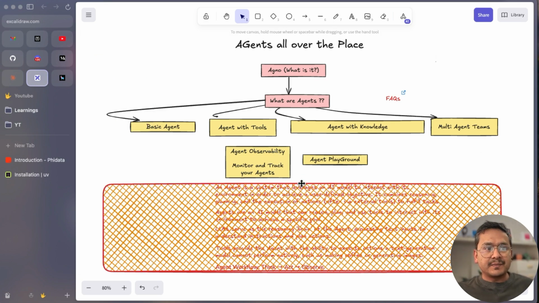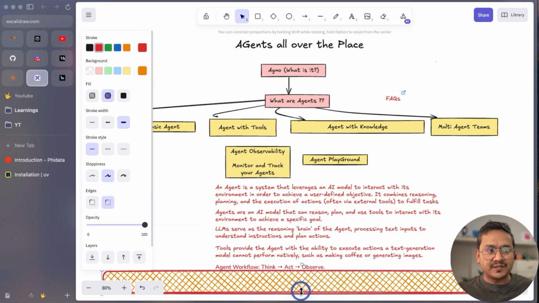I have here some of the definitions of agent, what is agent, and so on. You can just pause the video and watch it. There is agents, there is LLMs, there is tools, which does some actions, all the different things, right? So here is one of the definitions. I'm taking this directly from the Hugging Face new agent course. I will be walking you through the AGNO documentation itself.